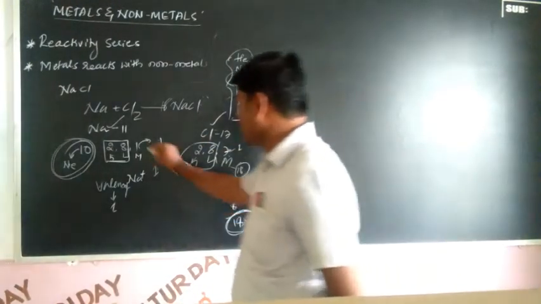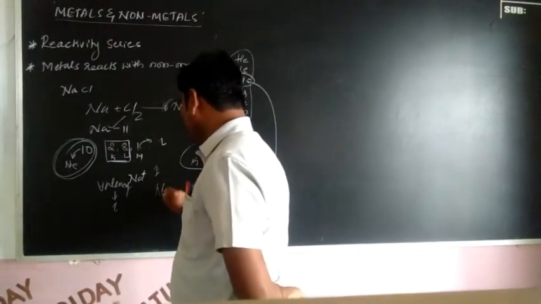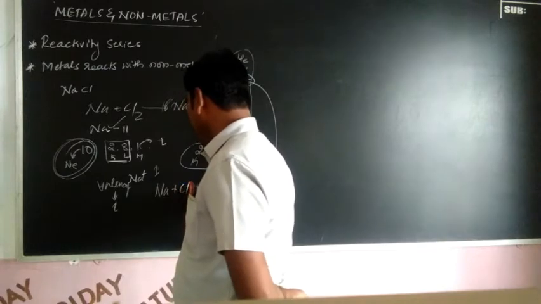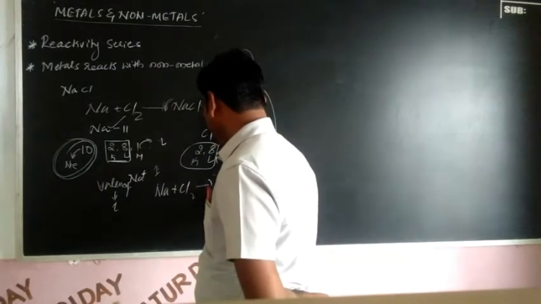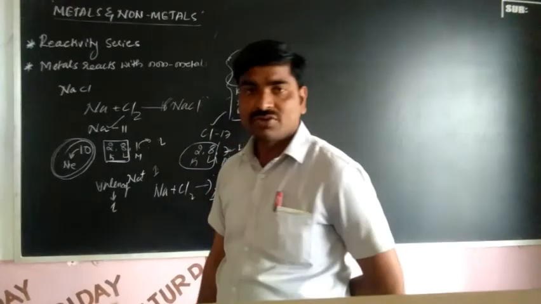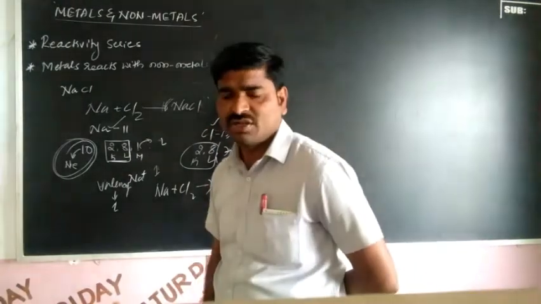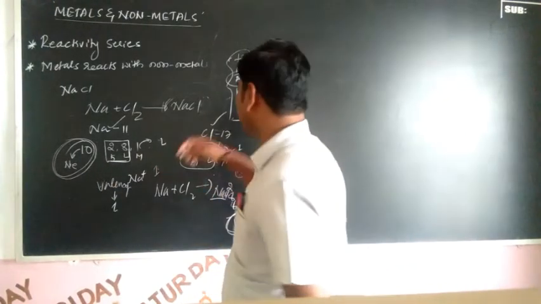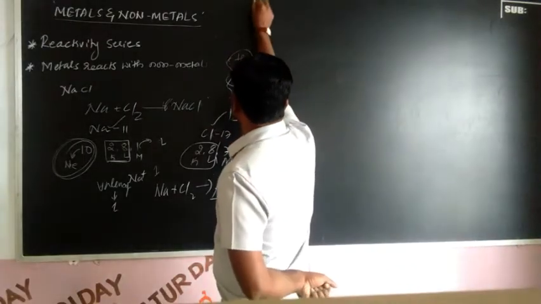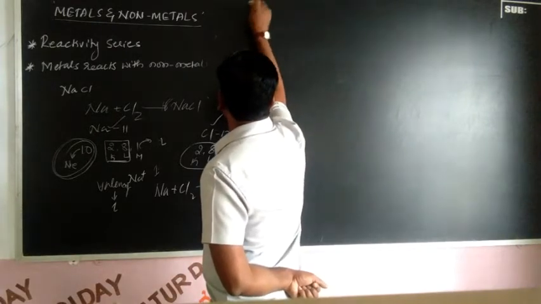So here there is a bond created between sodium and chlorine. You can get sodium chloride. So this is the compound. So when metals react with non-metals, we can get ionic compounds, right? So another example we can take. You know that very well. Which one?